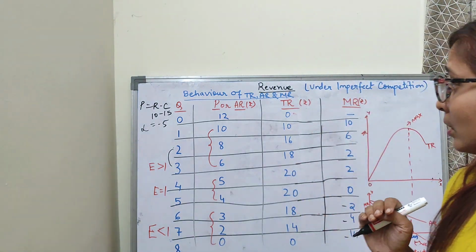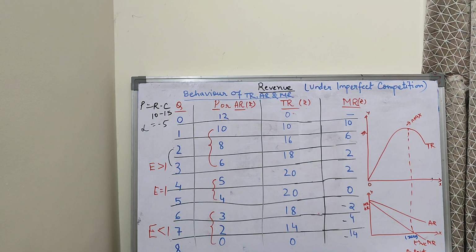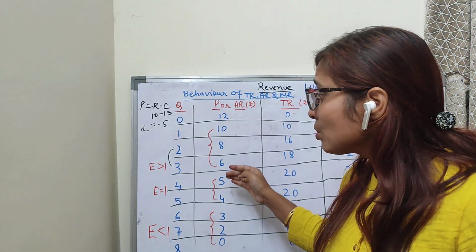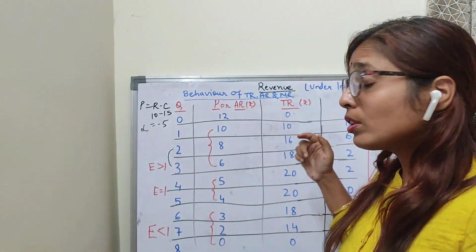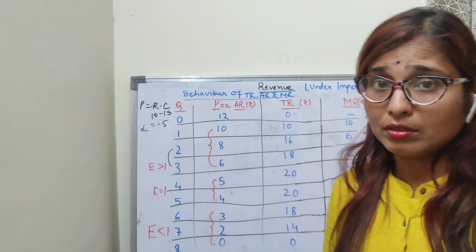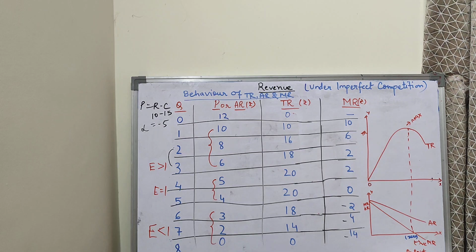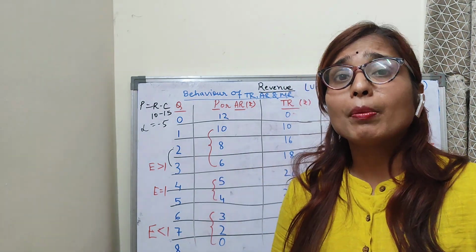Clear? This much is clear. Now children, every producer, remember that prices should be reduced till the time my increase in total revenue is more than the cost. Clear children? Now increase in revenue is important, but at the same time increase in cost is also important.